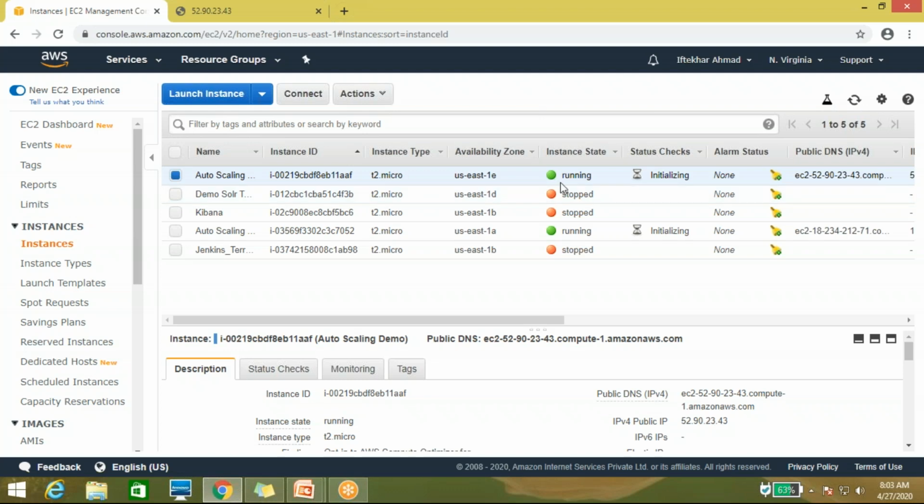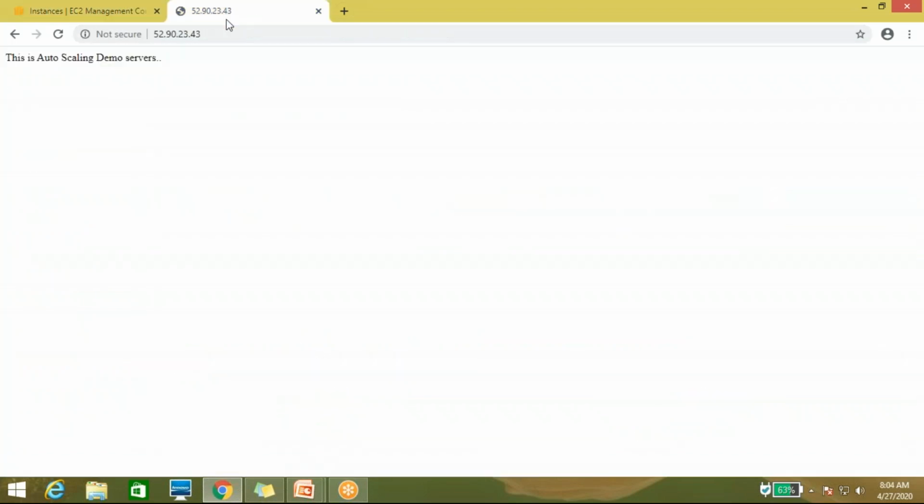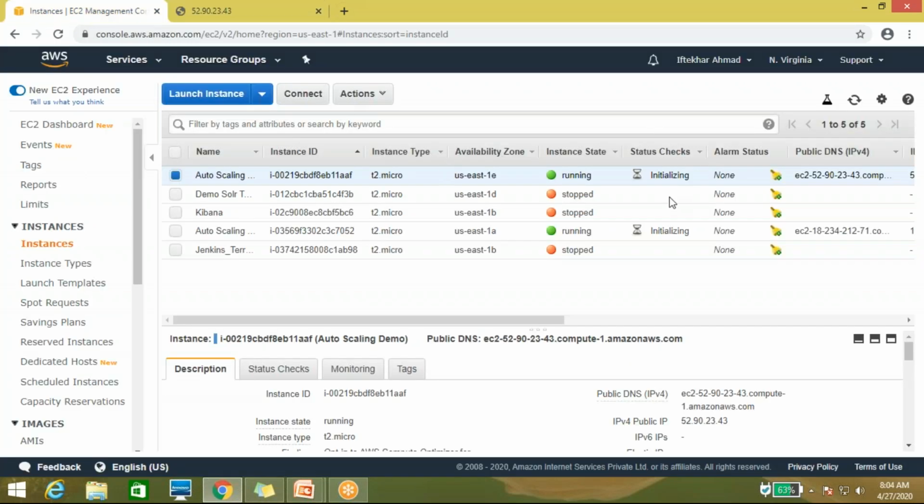Let us check whether it automatically creates an instance with the same value which I have put. So I'm terminating this instance.